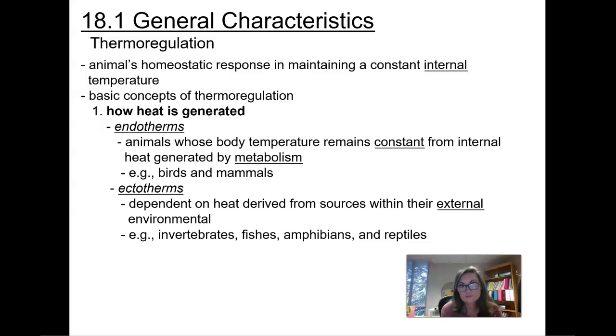So we are endotherms. Ectotherms depend on heat derived from sources within their external environment. These will be invertebrates, fish, amphibians, and reptiles. These are animals that like to sunbathe to bring their temperatures up.